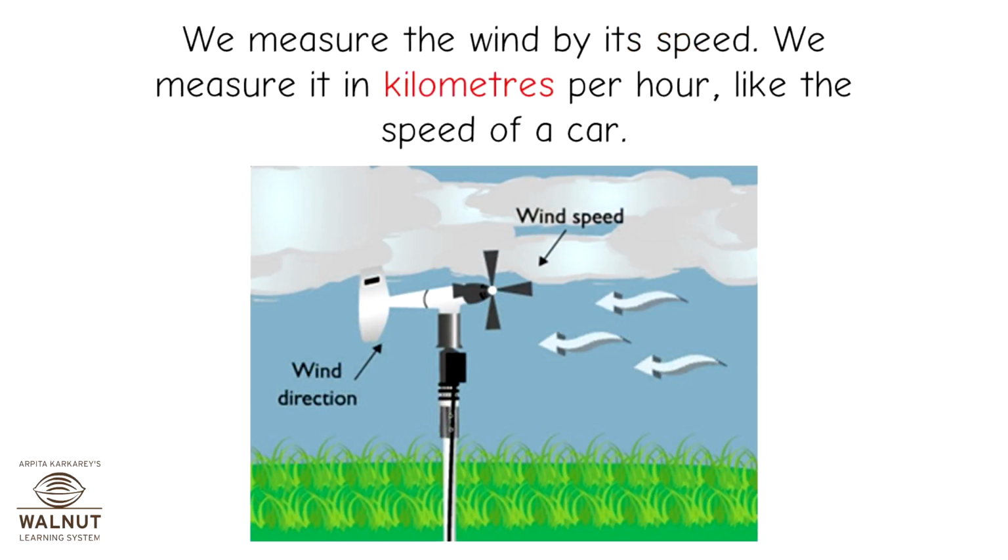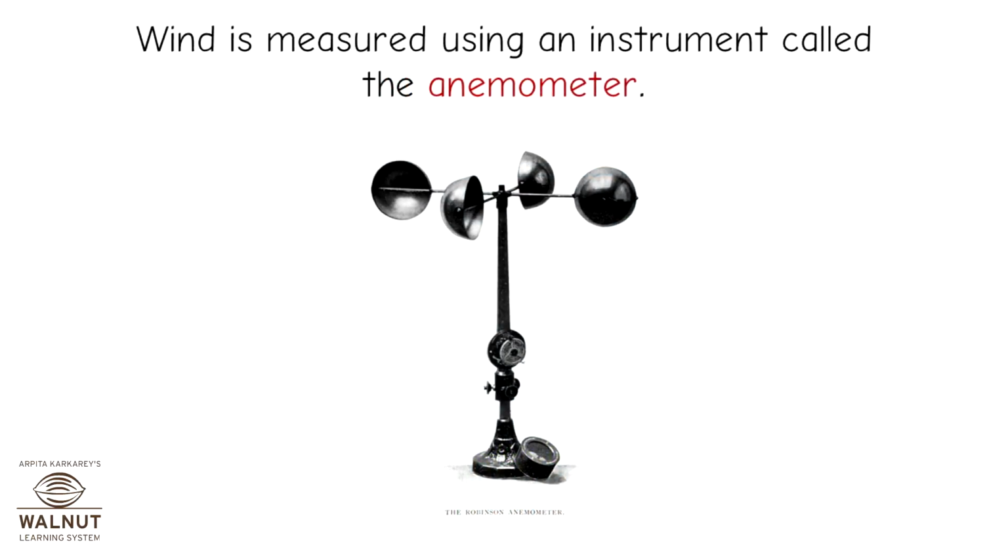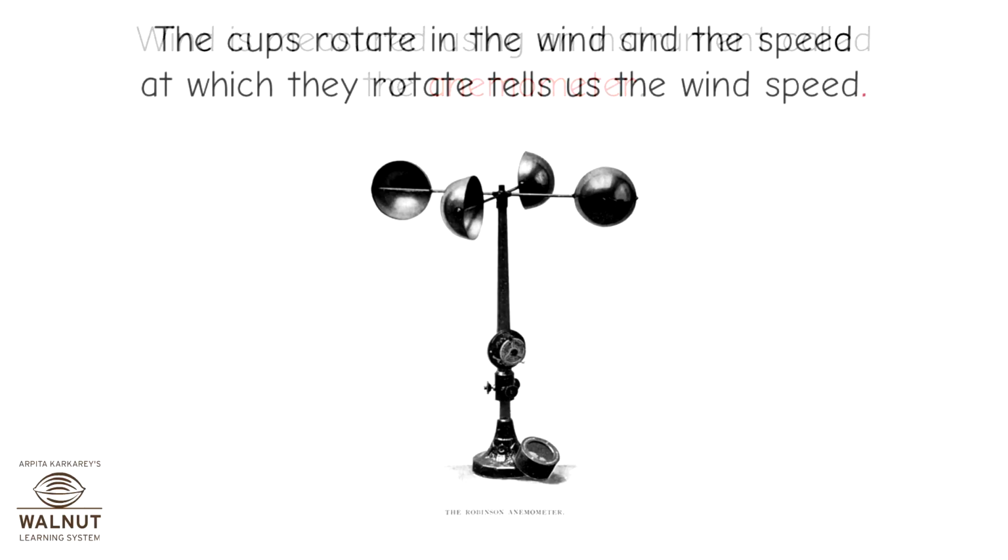We measure the wind by its speed. We measure it in kilometers per hour, like the speed of a car. Wind is measured using an instrument called the anemometer. The cups rotate in the wind, and the speed at which they rotate tells us the wind speed.